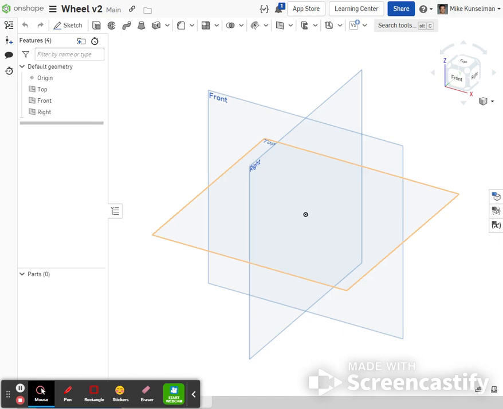Okay, so we're gonna do the wheel. This will be part one. So we'll just get that main revolve. I'm gonna start with a sketch on this front plane.